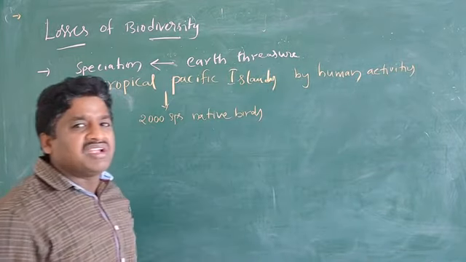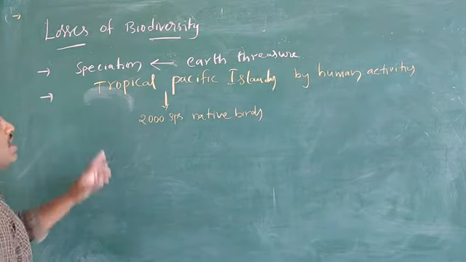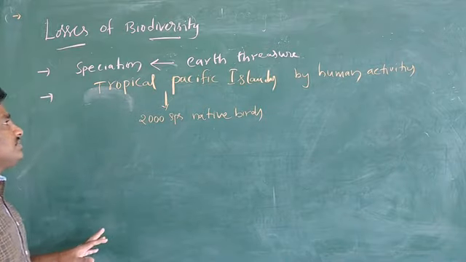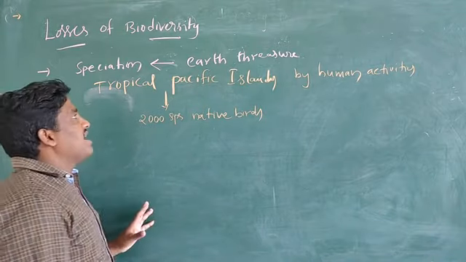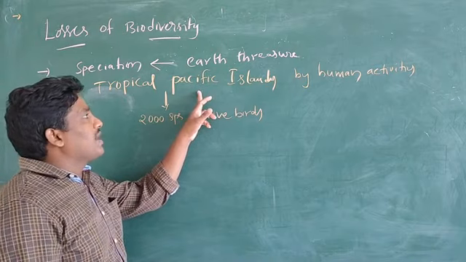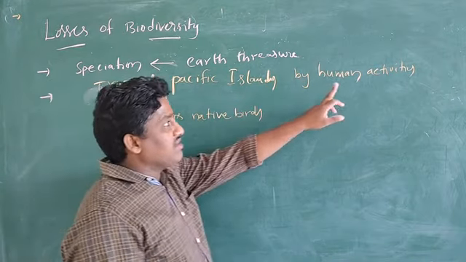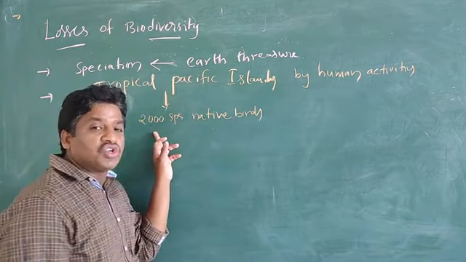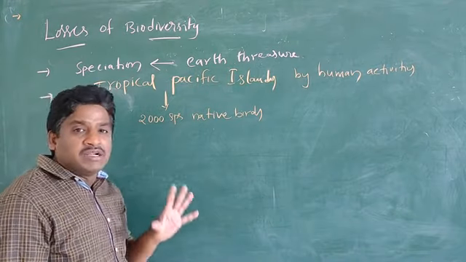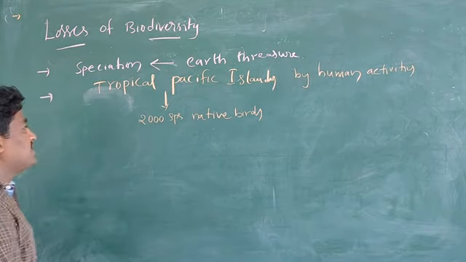Why? Because of human hunting. Nowadays you can see the biological wealth of our planet rapidly declining. In the tropical Pacific Islands, human activities have led to the extinction of 2000 species of native birds. Next,